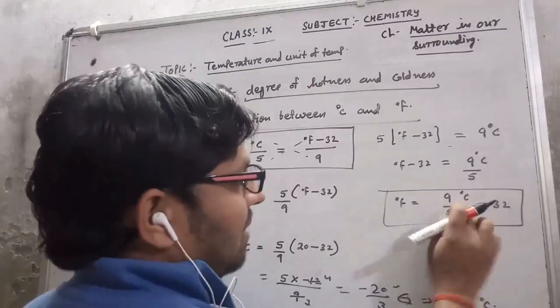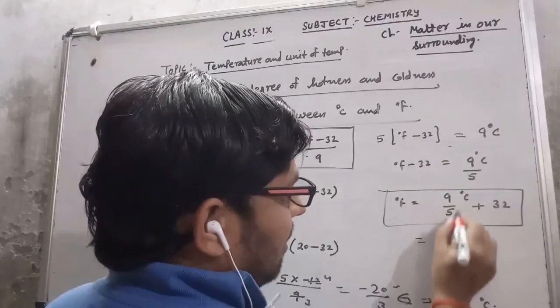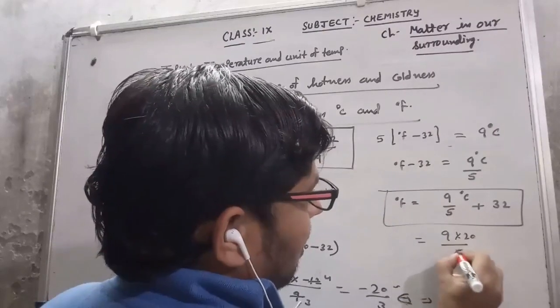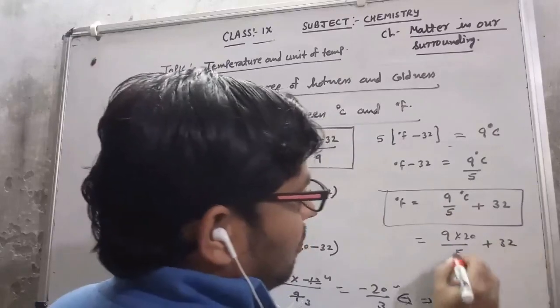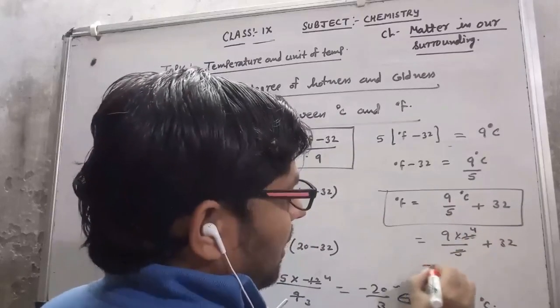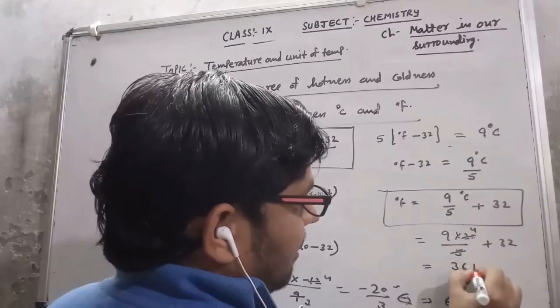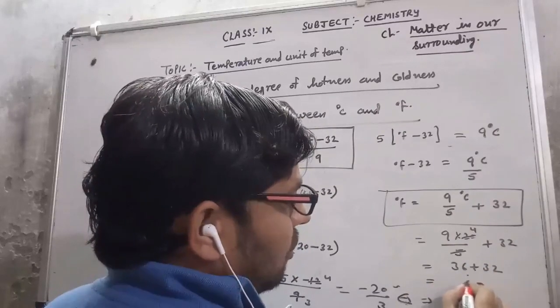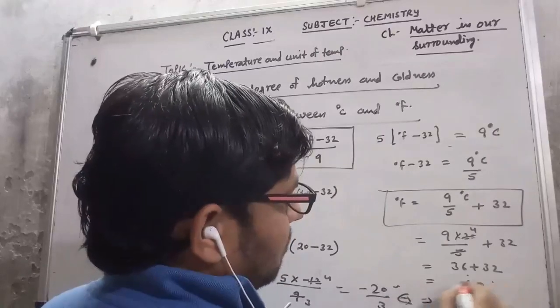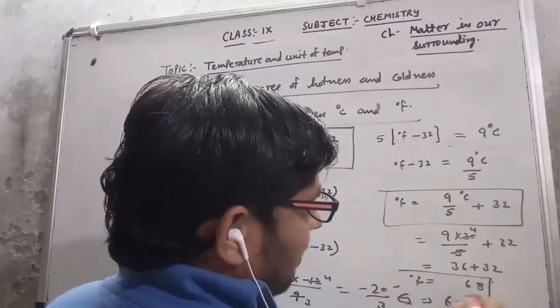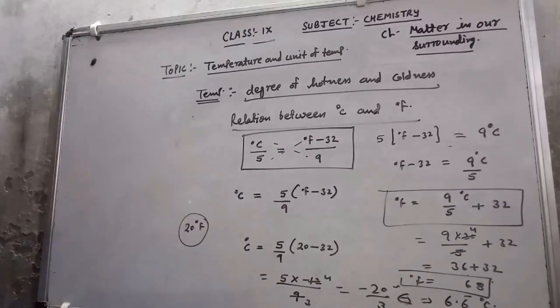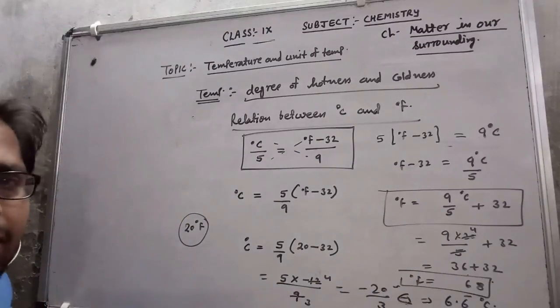So in this place, this will be 9 upon 5 multiplied by degree Celsius, which is 20, plus 32. 5 fours are 20, 9 times 4 is 36, plus 32. Added there, 6 and 2 is 8, 3 and 3 is 6, so 68. So that much degree Fahrenheit is there in 20 degree Celsius. So that is the relation between degree Celsius and degree Fahrenheit.